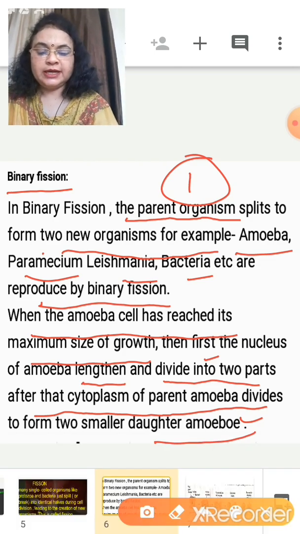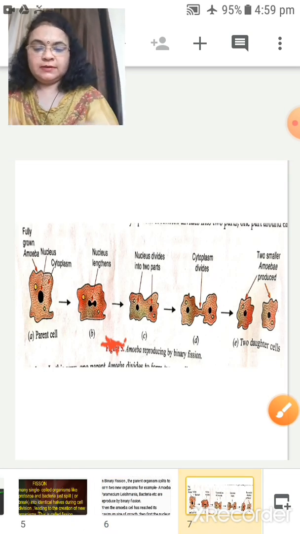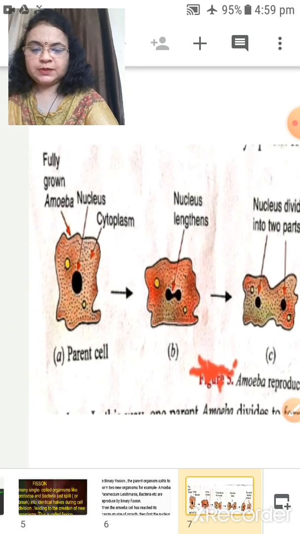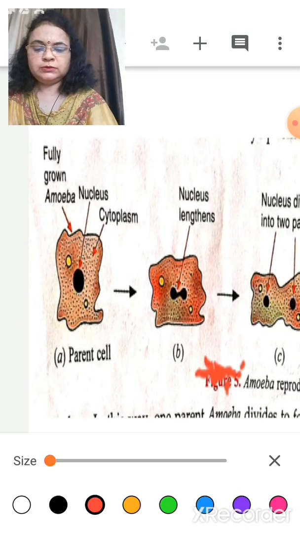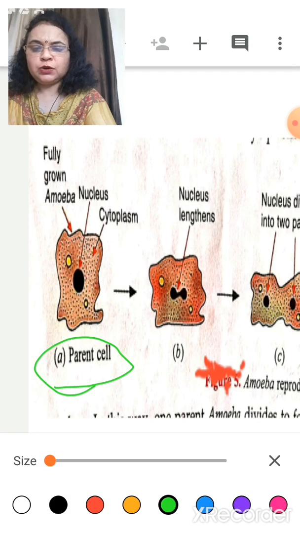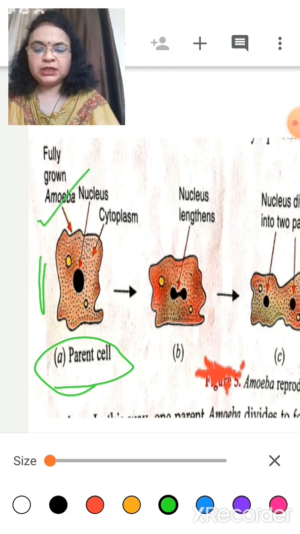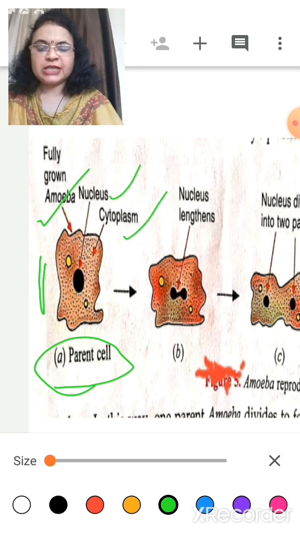How does it occur? Let us explain with the diagram. Come here. Now see, all of you. This is a parent cell. You can see here a fully grown amoeba, a mature amoeba with a nucleus in it and the cytoplasm, as you all know.